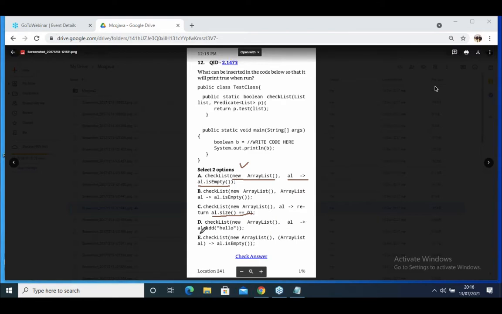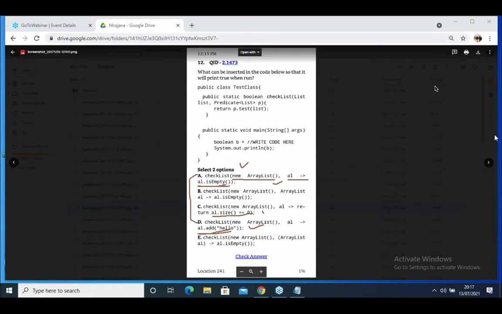Then array list AL equal to A1 dot add all, then array list AL equal to is empty. See, the option should be here: size equal to, a return statement is not required. Here, D and A, these two options are correct. If add successfully adds the element inside, it returns true. And if it is empty, it returns true. A and D are the options.